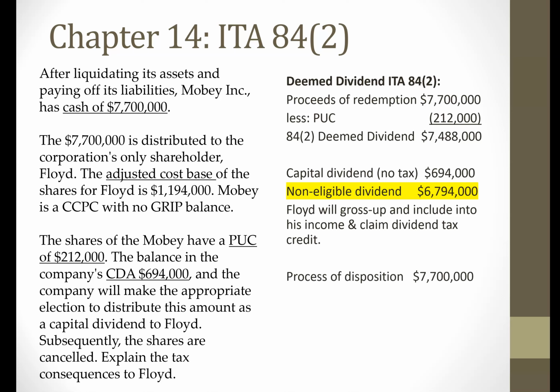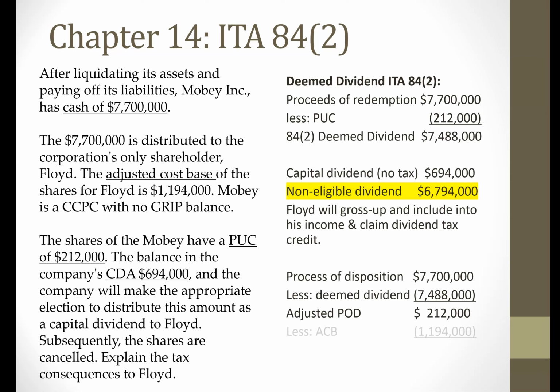We start off with the same $7.7 million. Now, in order to avoid any double taxation, the deemed dividend is going to be subtracted from this amount. Remember, the deemed dividend was $7.488 million. So the adjusted proceeds are now $212,000. From this amount, we're going to subtract Floyd's ACB, adjusted cost base, which was $1,194,000. And as a result, Floyd will also have a capital loss of $982,000.